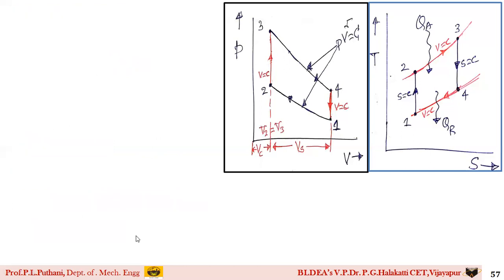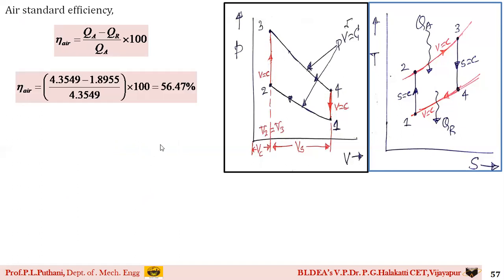So therefore, the thermal efficiency, or the air standard efficiency, is calculated as (QA minus QR) by QA into 100, because we write the efficiency in terms of percentage. It is 56.47%. Similarly, mean effective pressure, work done by the swept volume.